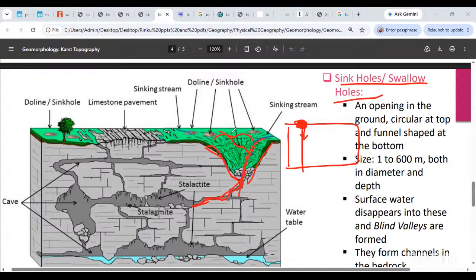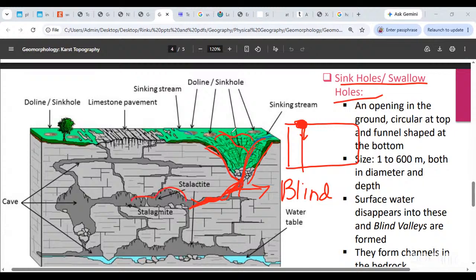It will start to dissolve more and more of the rock. Instead of a channel above the ground where you would find a proper river flowing, you see a proper stream of water inside, and that is called a blind valley. This is once again like a river flowing underneath the ground, like an underground river, except you cannot see it. So you call that a blind valley. You can't see it from above the ground. It is only witnessed when you are below the ground. So that is called a blind valley.